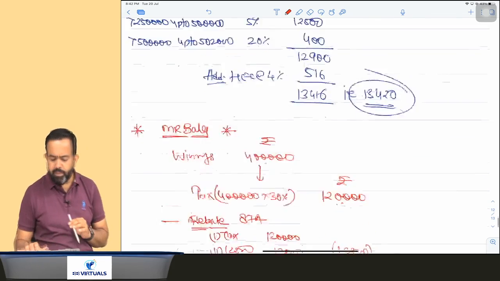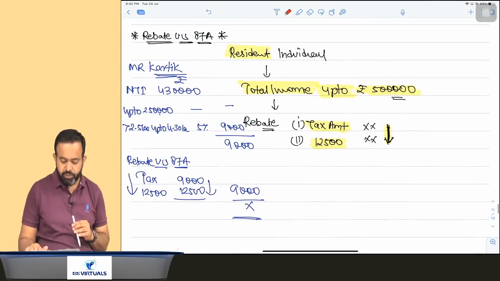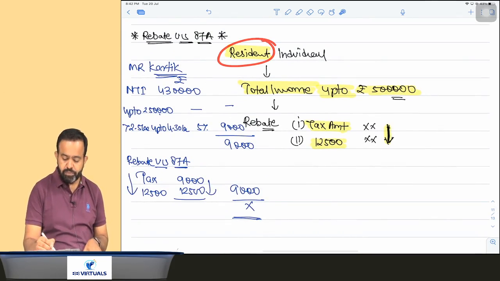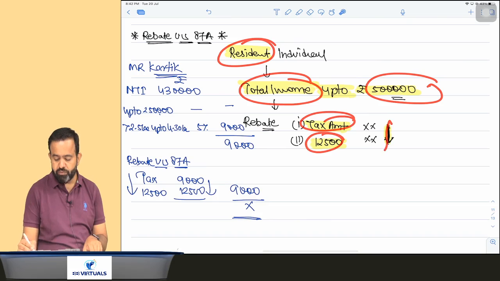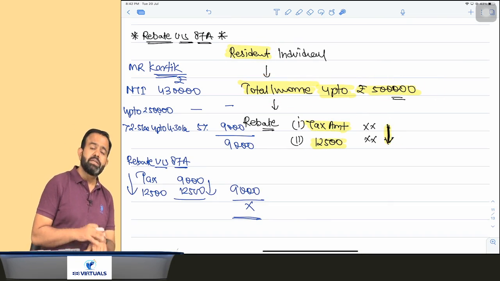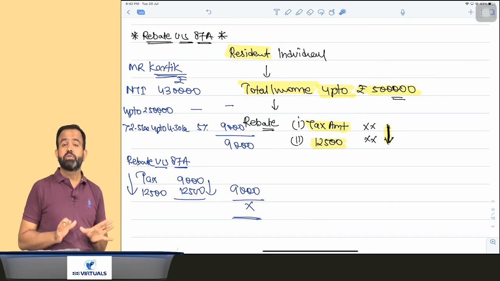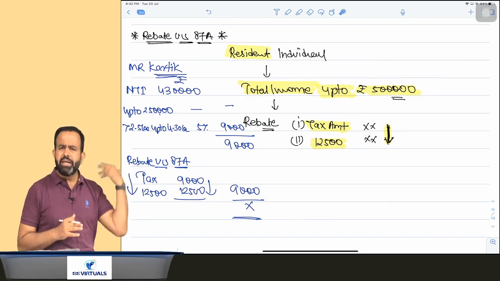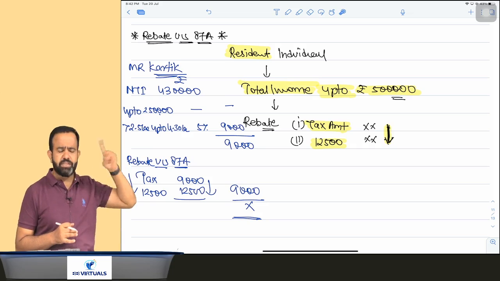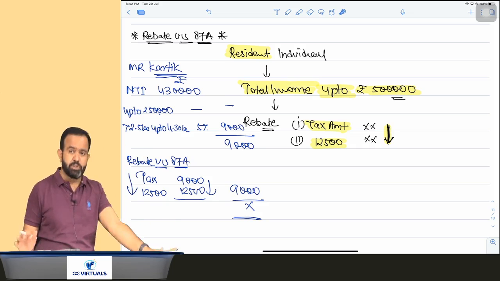Now there will be one question in your mind. Okay, sir, this rebate under section 87A, you are saying that for a resident individual whose total income is up to 5 lakh, it is allowed as tax amount or 12,500, whichever is lower. Is this rebate allowed to every individual irrespective of the nature of income? Answer is yes. Irrespective of nature of income, if a resident individual's income is up to 5 lakh, you can claim this rebate. But there is one exception.